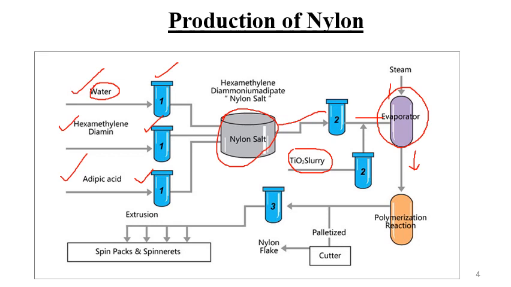Now try to understand that polymerization doesn't happen in this chamber. Here only nylon salt is being produced. Fine. The polymerization happens in the polymerization reaction chamber over here, after the evaporation process. So here polymerization happens, and then high molecular weight nylon 6,6 is manufactured. From this stream nylon 6,6 is coming out.